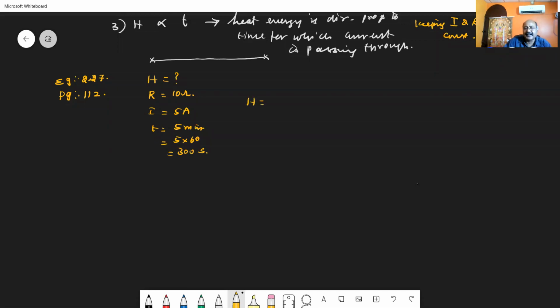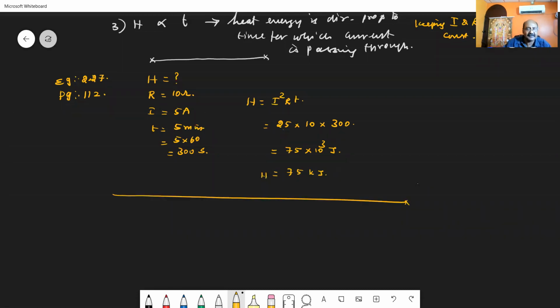5 into 60 seconds, that is 300 seconds. So what is the amount of heat energy developed? We have studied that heat energy developed is given by the formula I square into R into T. On substituting, 5 square is 25, resistance R is 10, time taken T is 300. So 25 into 300 gives 75 with 3 zeros, that is 75 into 10 to the power of 3 joule, or I can write it as 75 kilojoule as the amount of heat energy developed. So a simple concept and a simple problem.